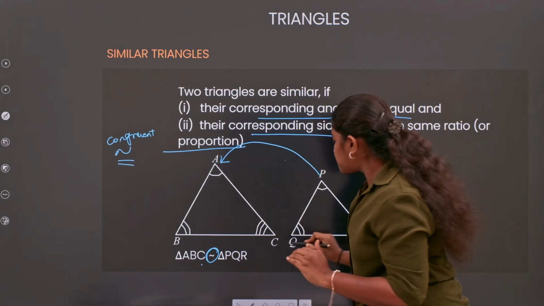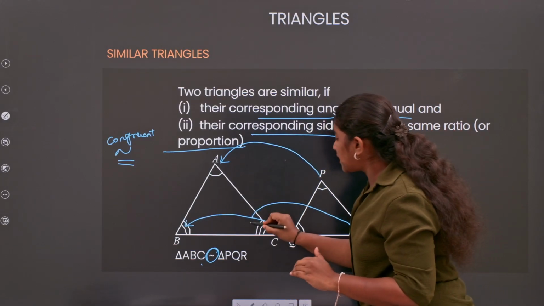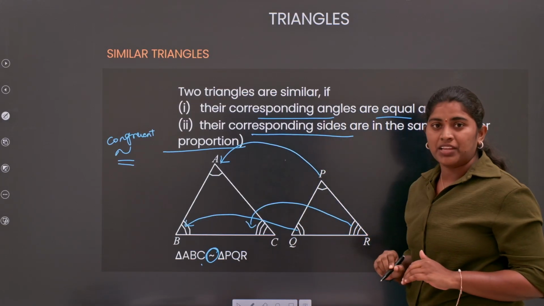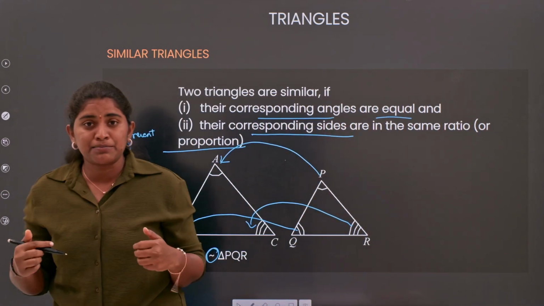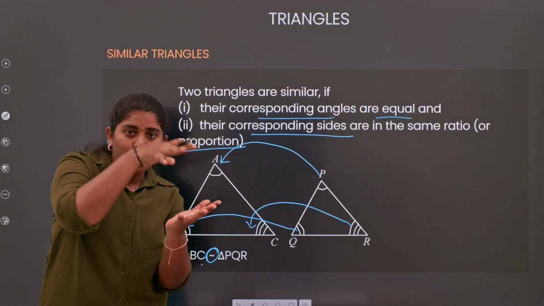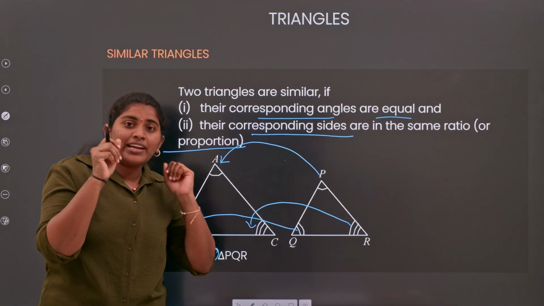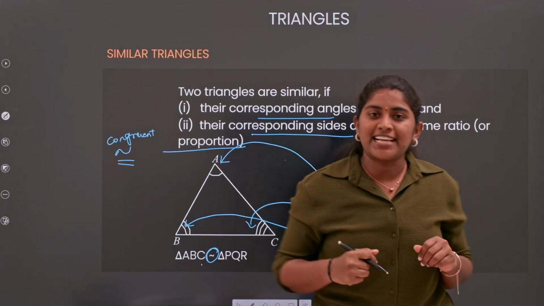Q will become the corresponding angle of B, and R will become the corresponding angle of C. So to find the corresponding angles and corresponding sides, just imagine overlapping those two triangles so that it is easy to find them.